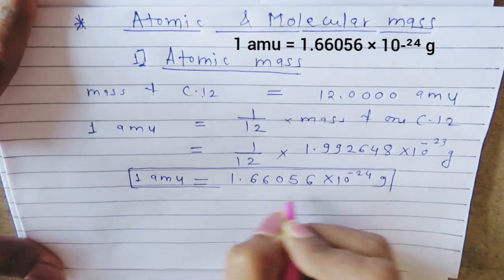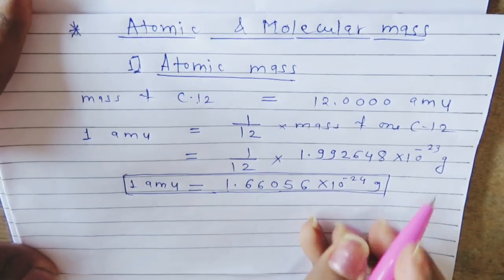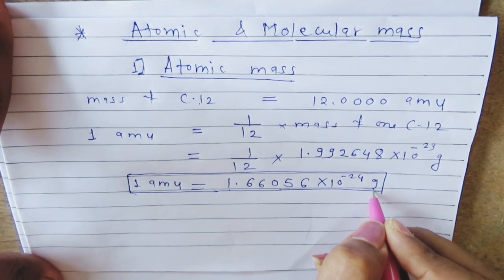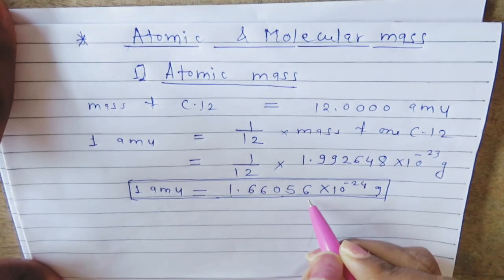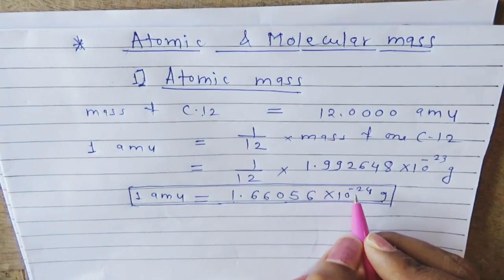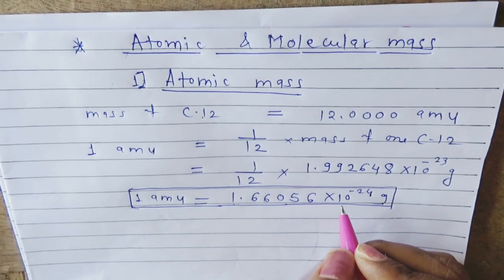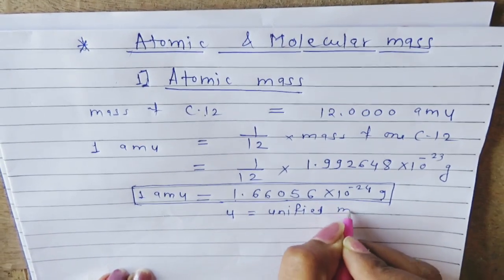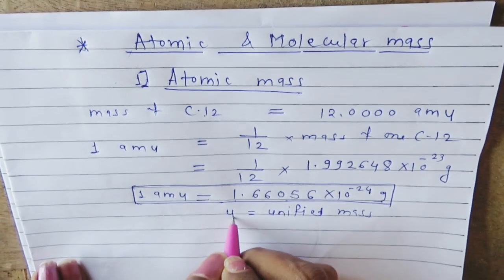This is to be remembered. So you remember, one atomic mass unit is equal to 1.66056 into 10 raised to minus 24 grams. When we talk about the atomic mass of an atom, we are calculating the mass in terms of atomic mass units, but if you multiply by this value, you will get the exact mass in grams. So one atomic mass unit is equal to 1.66 into 10 raised to minus 24 grams. The atomic mass unit can be further replaced by u, which is called unified mass. So you can use amu or u for the value of atomic mass.